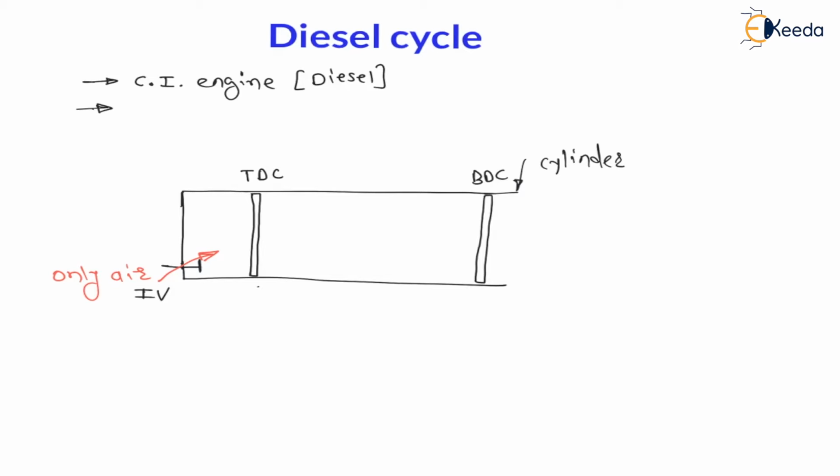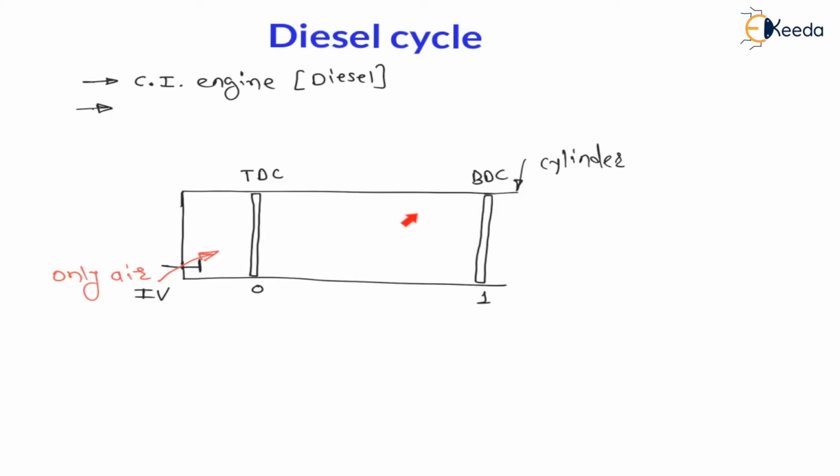So let us say 0 to 1 is the suction stroke, from TDC to BDC. Once the suction stroke is completed, that is, the piston is at position 1, BDC, I will close the inlet valve, and again the piston moves from bottom dead center to top dead center.